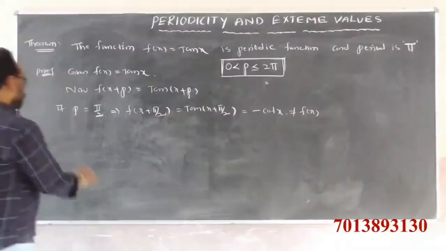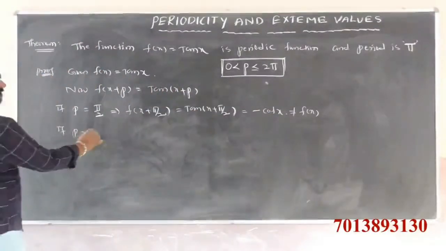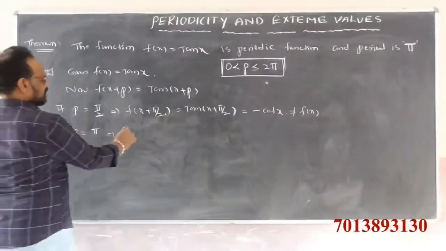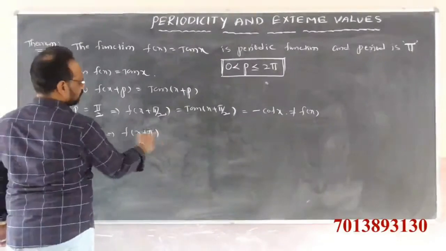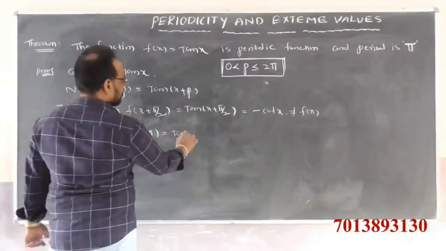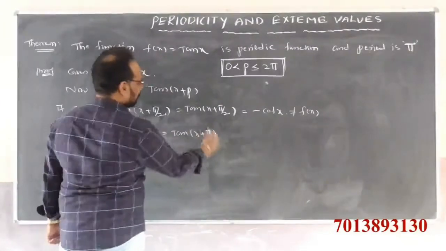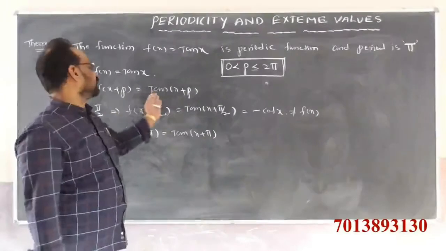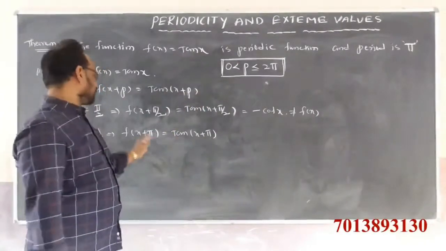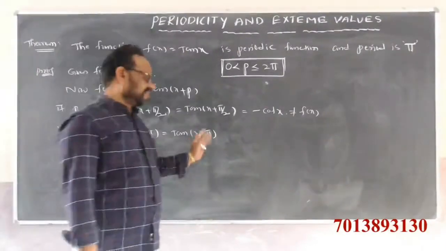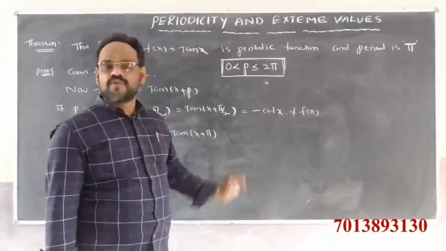And take p equal to pi. Then f of x plus pi is equal to tan of x plus pi. f of x plus p is nothing but tan of x plus p, so f of x plus pi is nothing but tan of x plus pi. Already we know that pi radians is equal to 180 degrees.